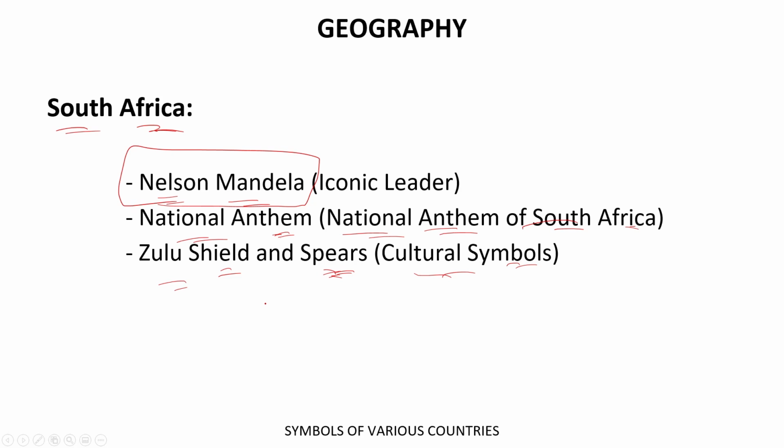Okay. So students, here we have finished the national symbols of the different countries. In the next lecture, we will proceed with some other facts of static geography. Till then, just make sure you revise all the facts and figures we have learned in this section so that you will be able to grasp further facts which we will be learning in the next lecture. Okay. With this note, we are ending this lecture.